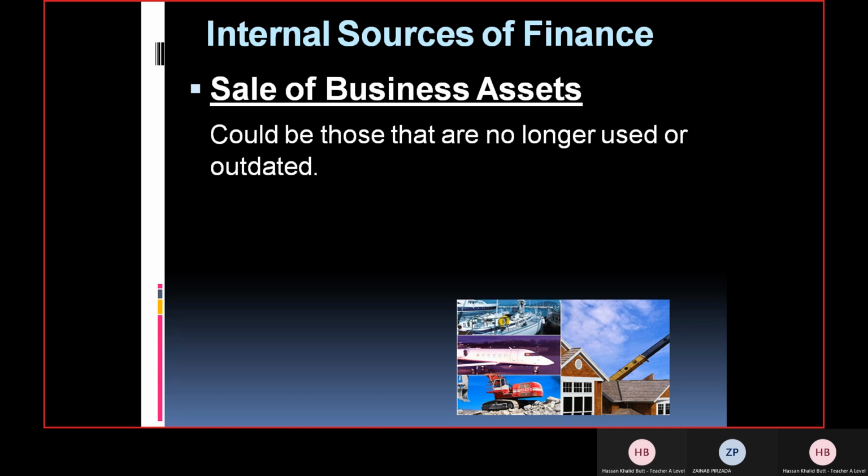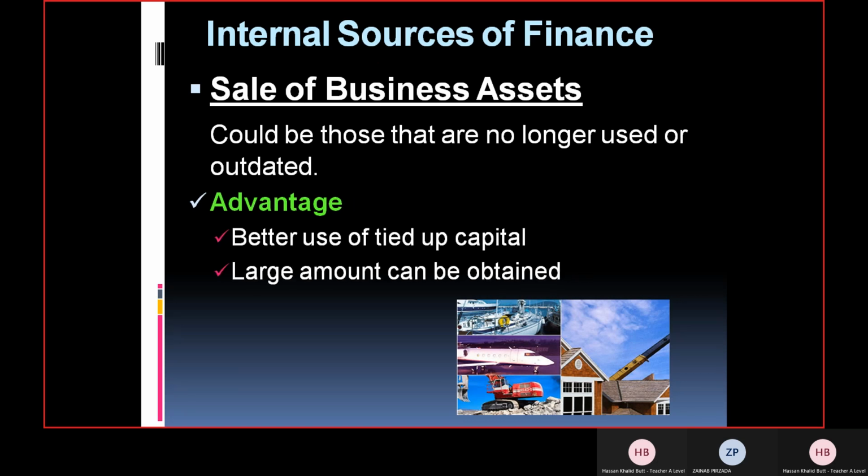So you may get some amount of money, but it may not be that sufficient. It is better that you know this machinery is not going to be used in the future and is going to become outdated, so it is better to sell it and get some money to finance some other business needs. All right. So advantages could be better use of tied up capital.